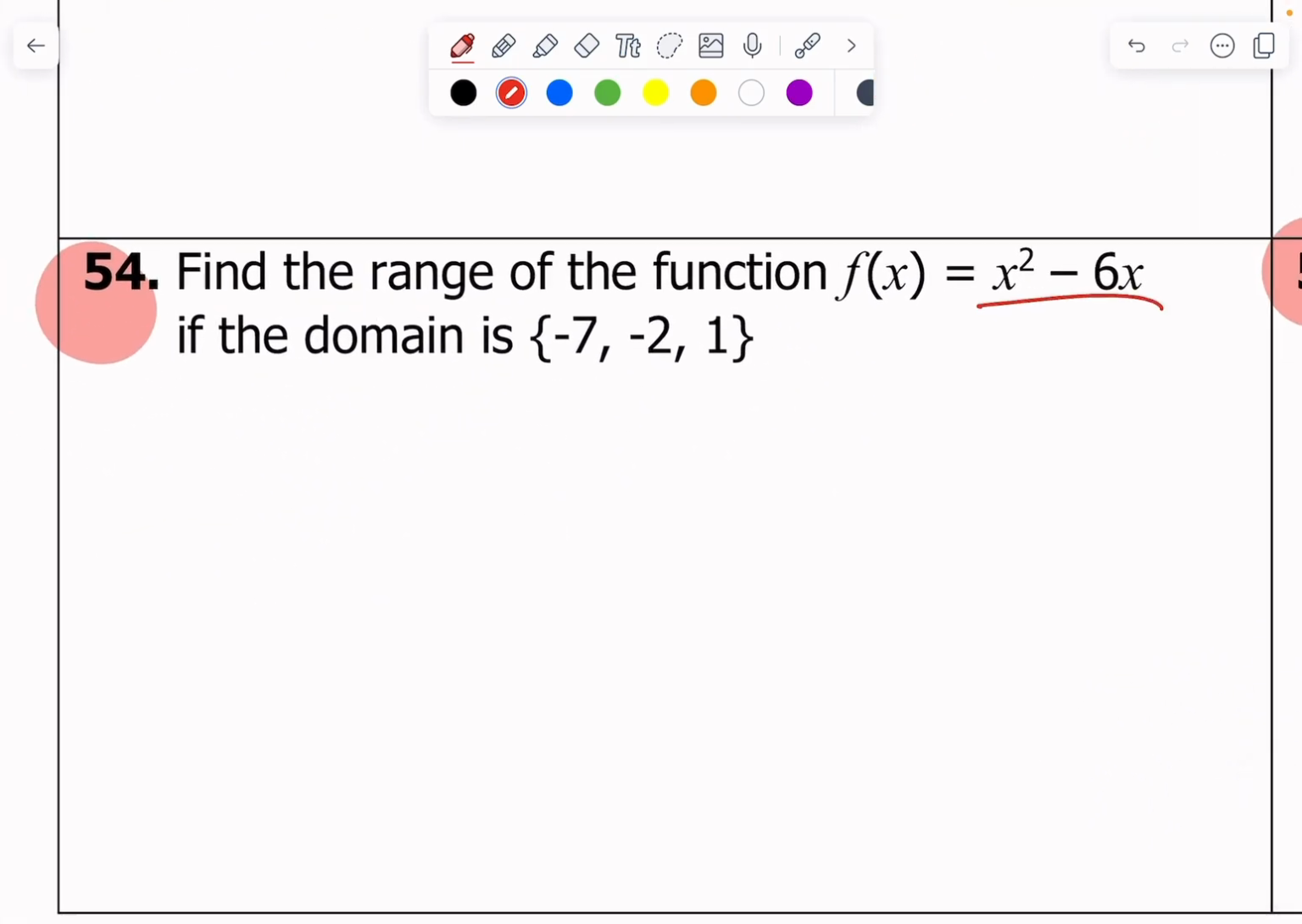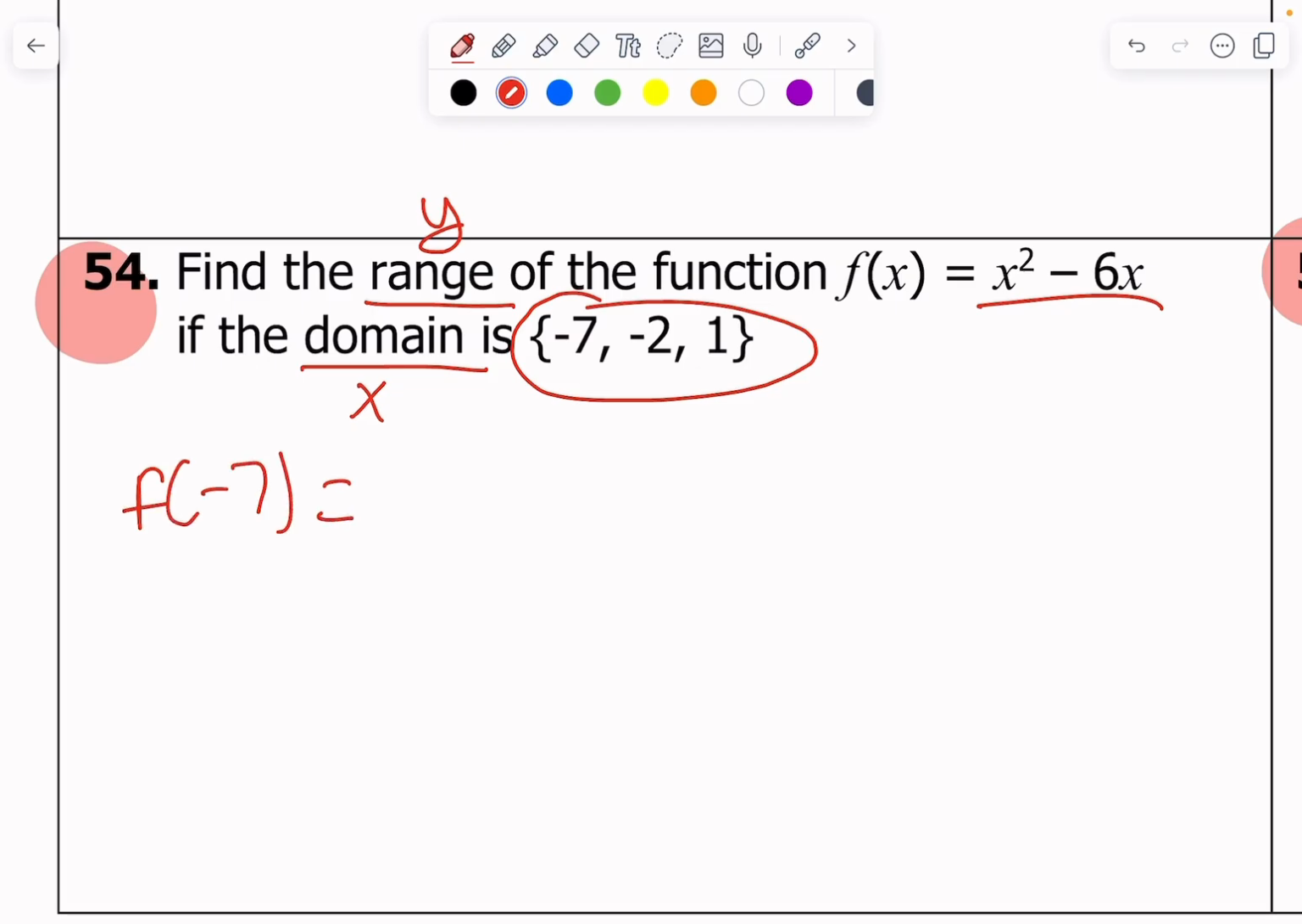Next up, they give us another function. In this case, it's x squared minus 6x. They say find the range. I think range says find the y values. If the domain is this, domain is our x, they give us x values. They say find the y values. So let's first find f of -7.